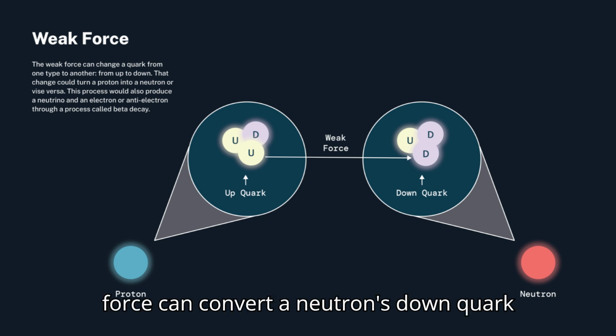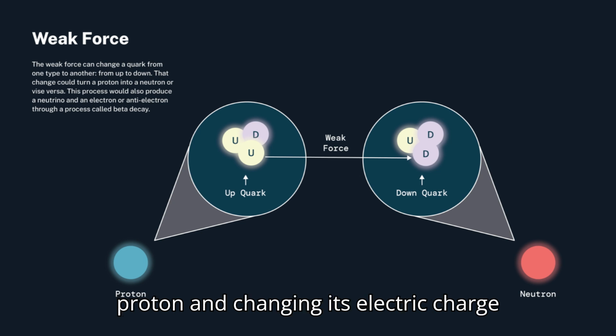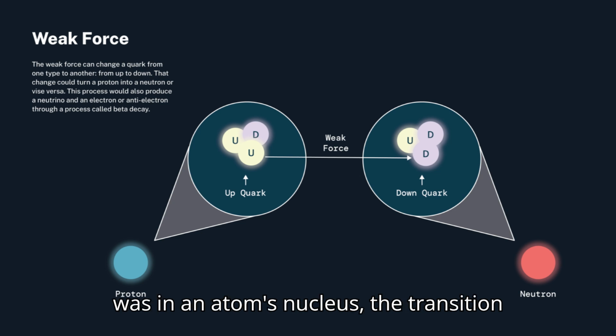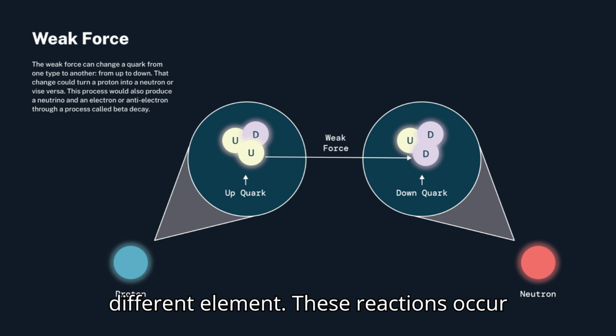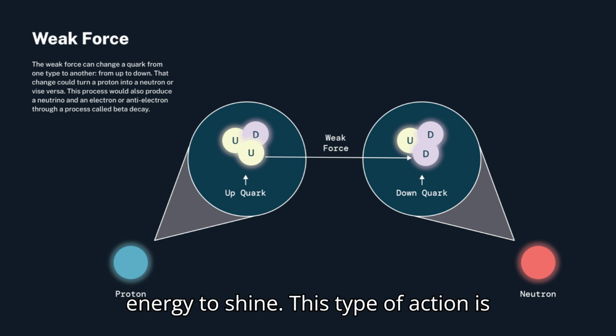The weak force can convert a neutron's down quark into an up quark, transforming it into a proton and changing its electric charge from neutral to positive. If that neutron was in an atom's nucleus, the transition to a proton would transform it into a different element. These reactions occur all the time in our sun, giving it the energy to shine.